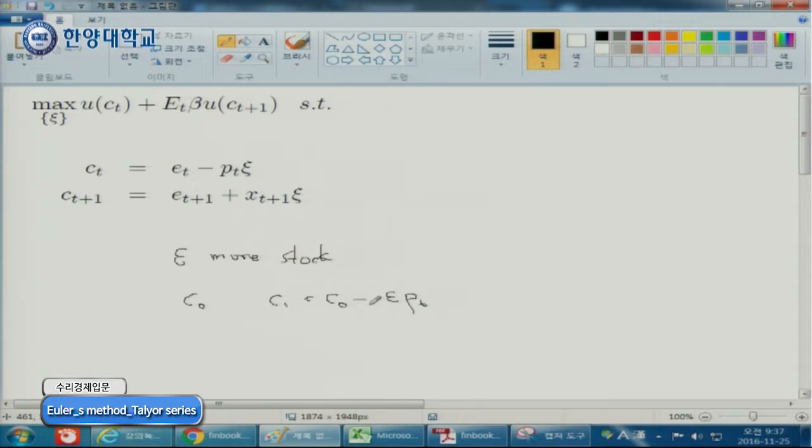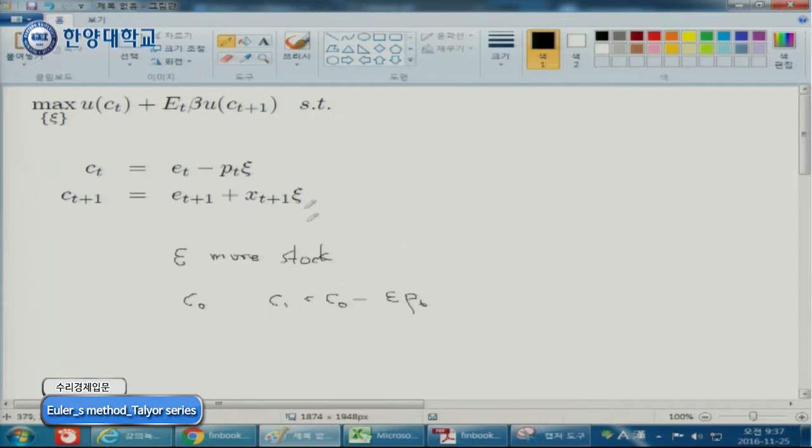Because you buy epsilon more stock, and the per-stock price is P_t, your new consumption will decrease by this amount.